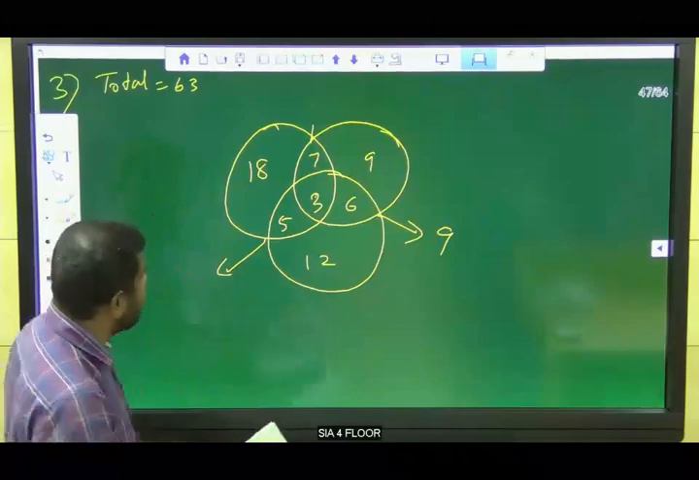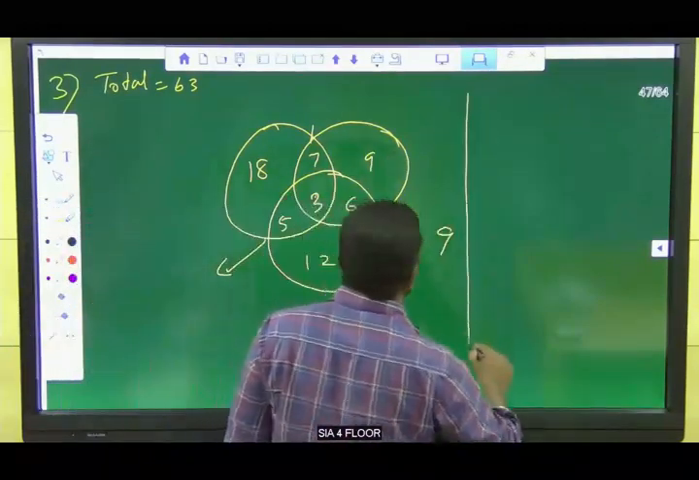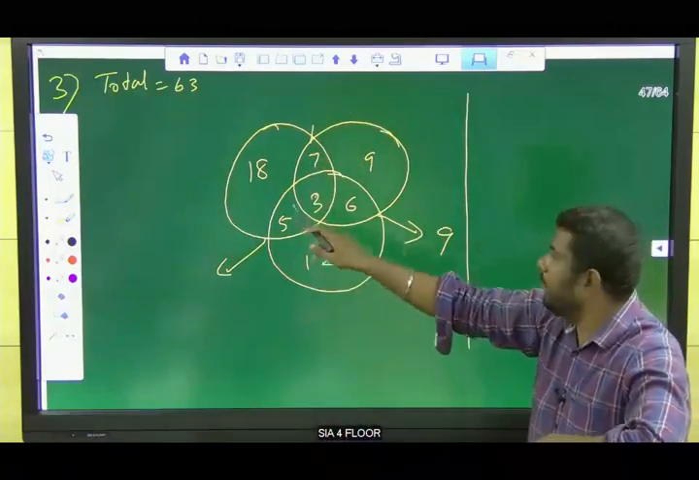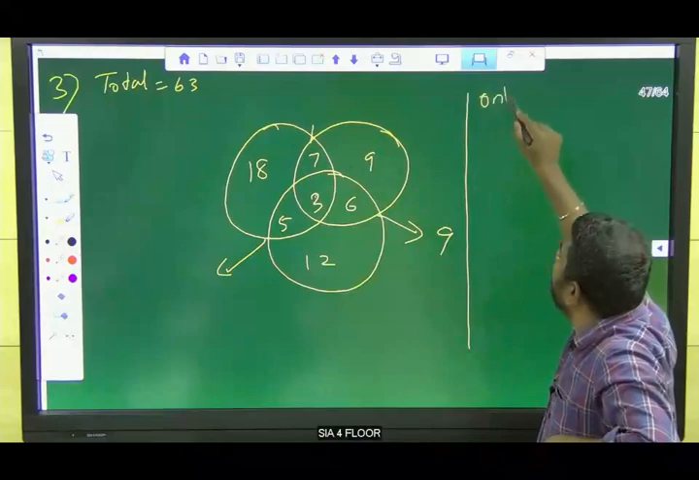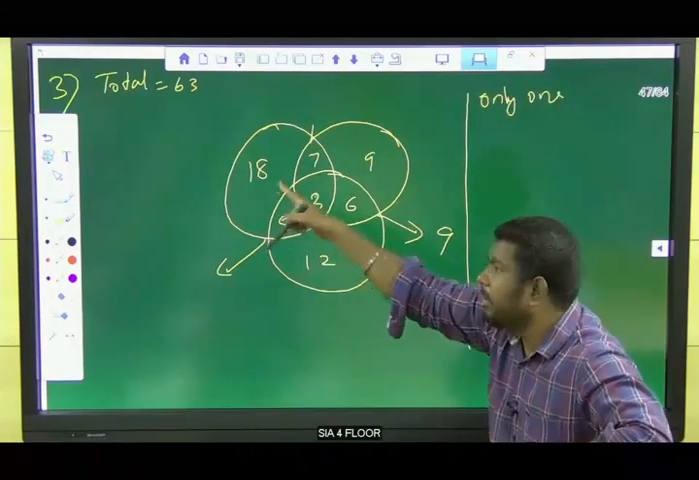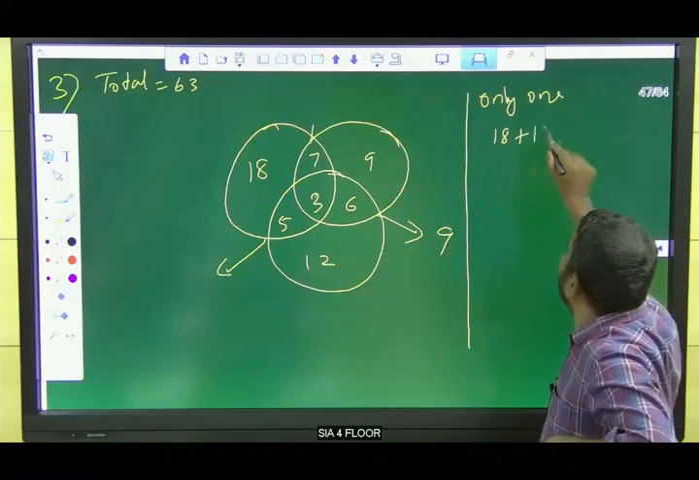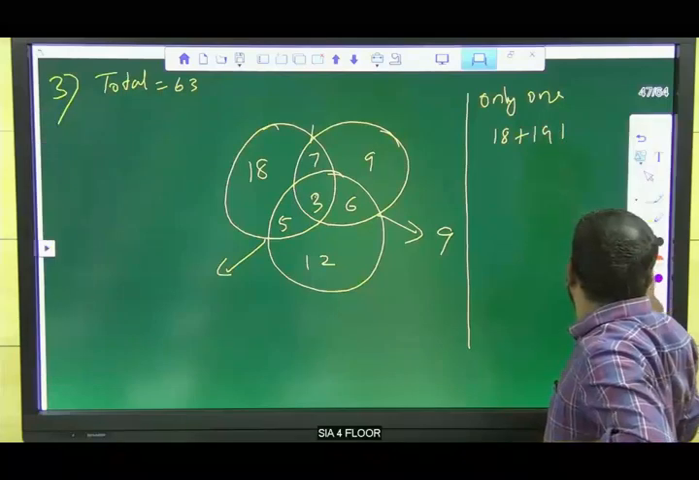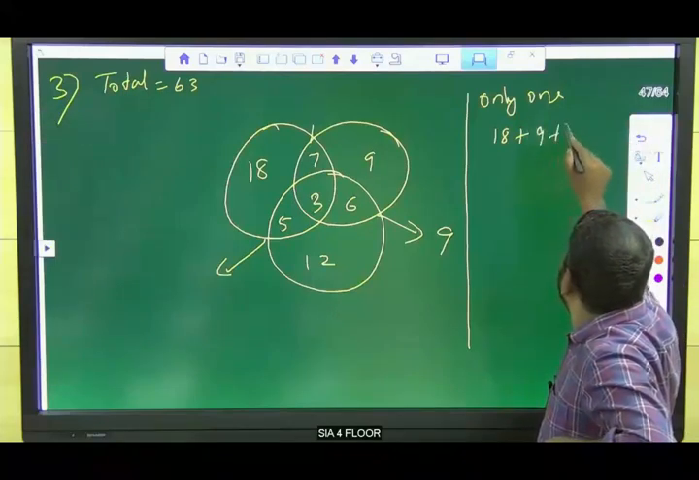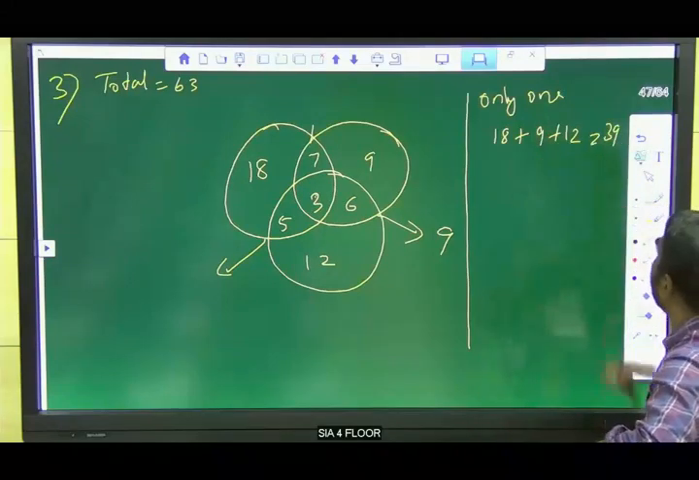Okay. Now, listen guys. So, be clear. Now, we will write here itself, right? How many students studying only one subject? Only one. So, these are the only one: 18, 9, 12, right? 18 plus 9 plus 12. So how many totally? Only 1 is 39. Okay.